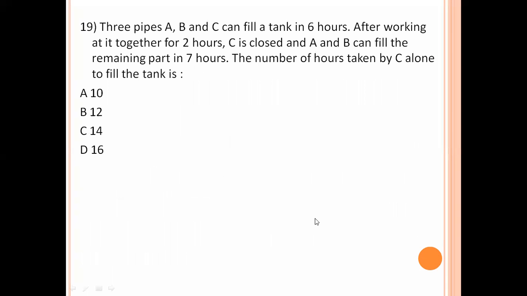Next question. 3 pipes A, B and C can fill a tank in 6 hours. After working at it together for 2 hours, C is closed and A and B fill the remaining part in 7 hours. The number of hours taken by C alone to fill the tank is? ABC fill in 6 hours, means 1 hour work is 1 by 6. So ABC working for 2 hours means 2 by 6, that means 1/3 work they complete.